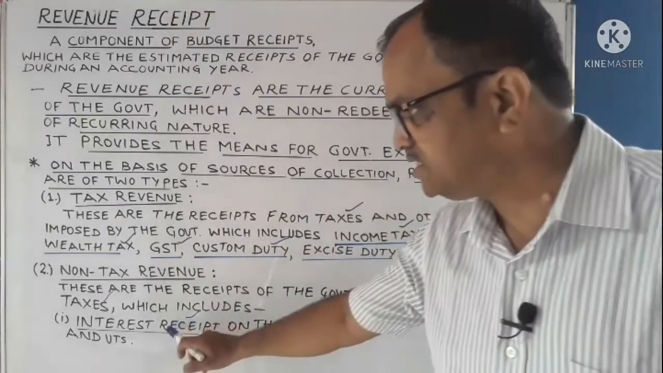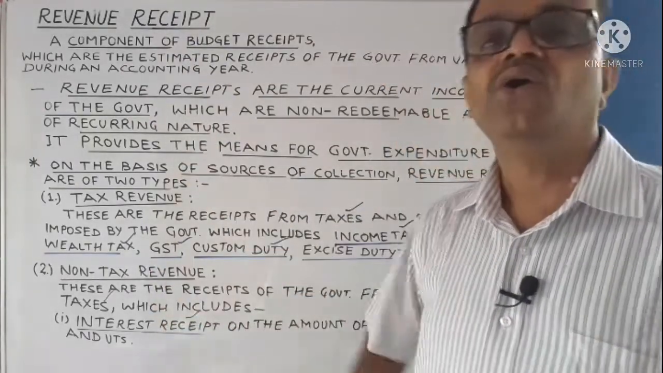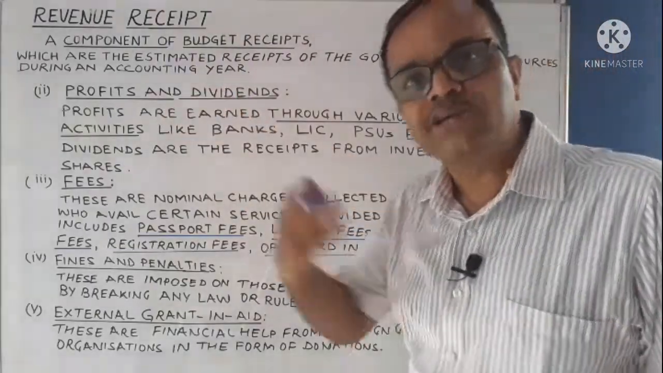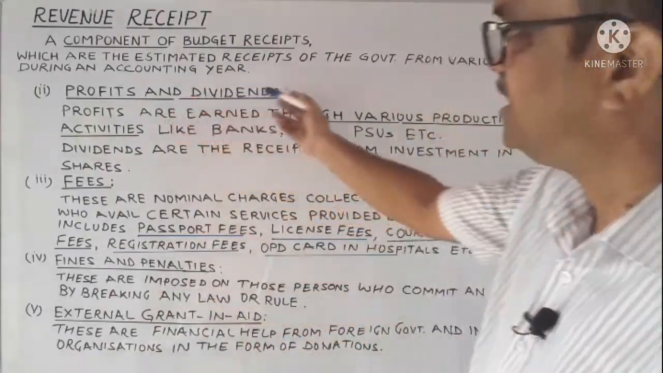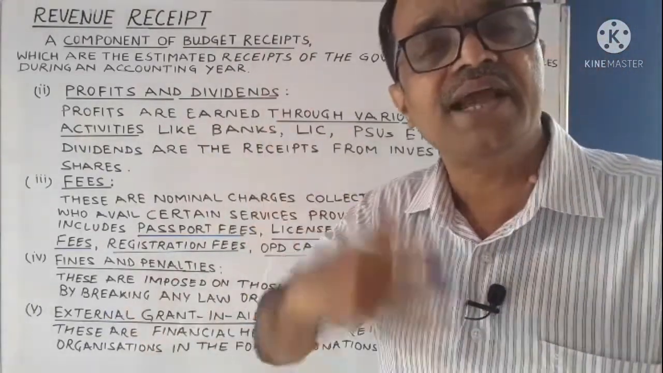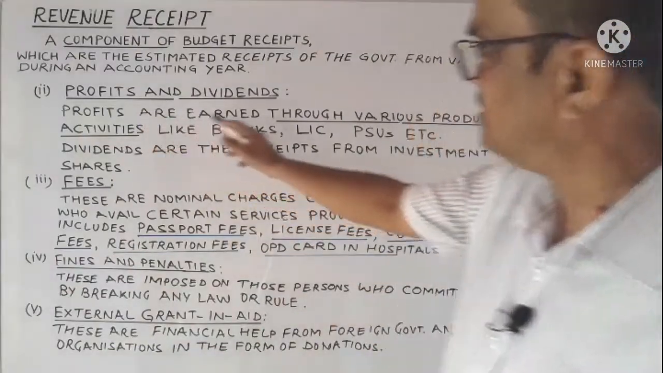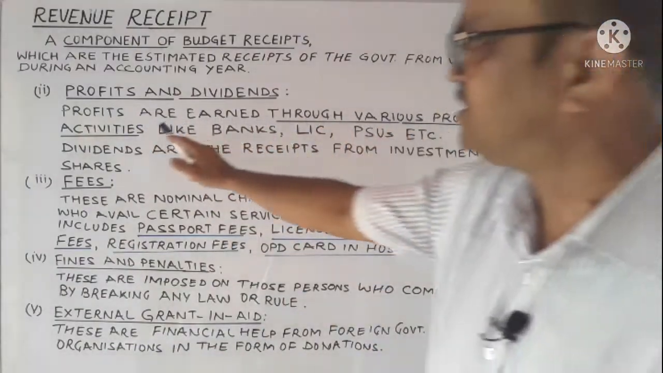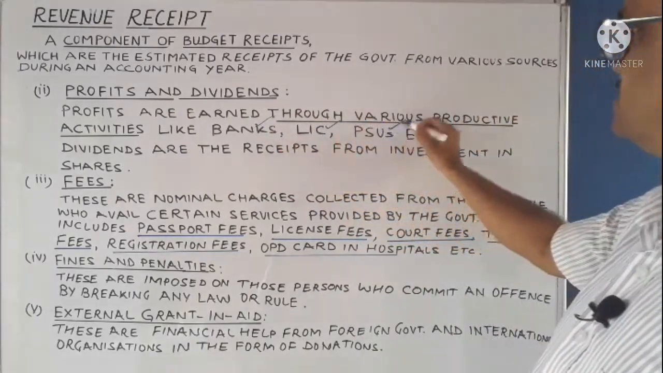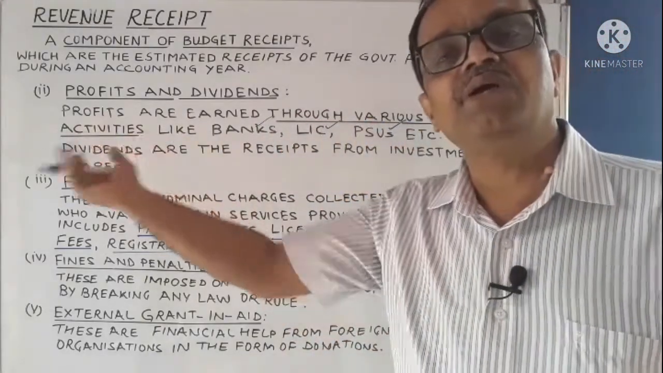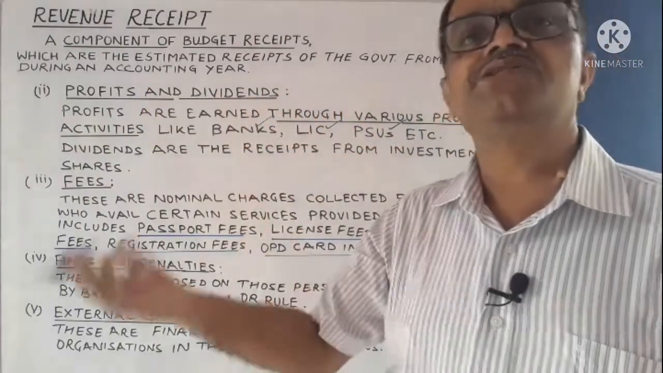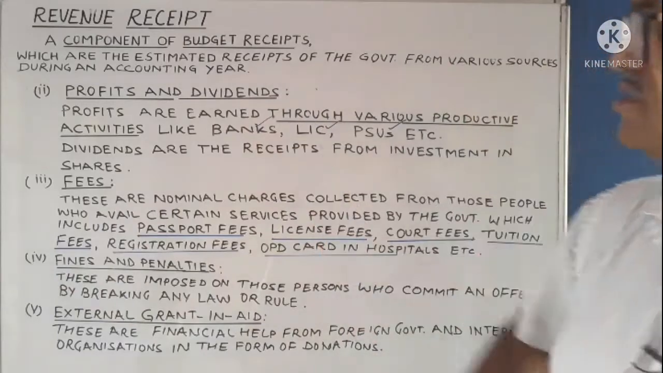The interest receipt is a non-tax revenue of the revenue receipts. Now next in the series of non-tax revenue is profits and dividends earned by the government through various productive activities and investments. The profits are earned through various productive activities like banks, LIC, and public sector undertakings like petroleum companies, they earn profit. That is also one of the receipts of the government through these productive activities.